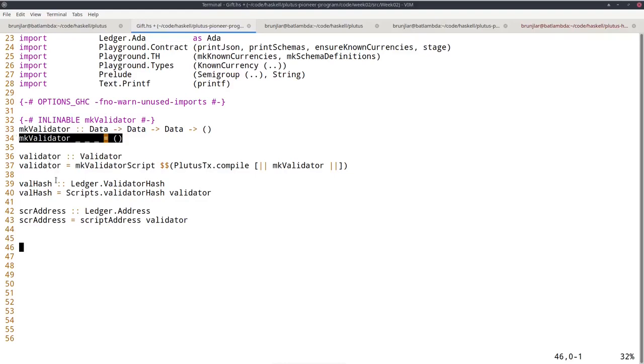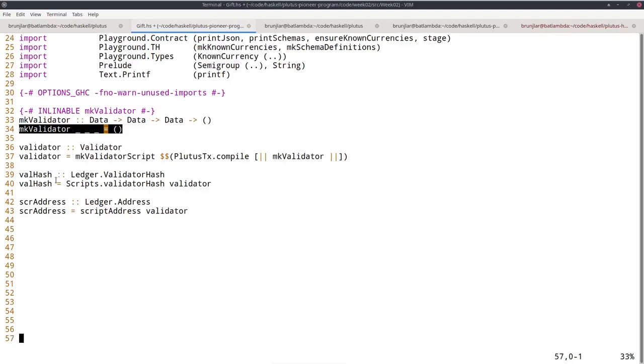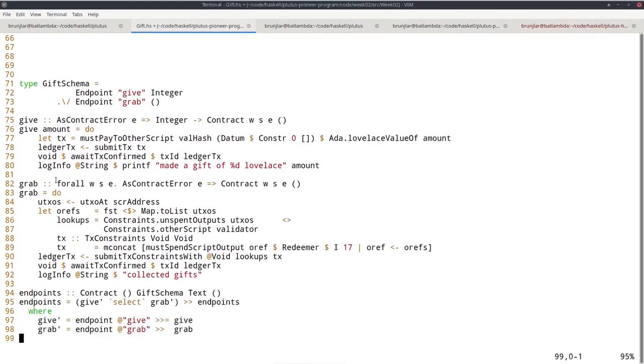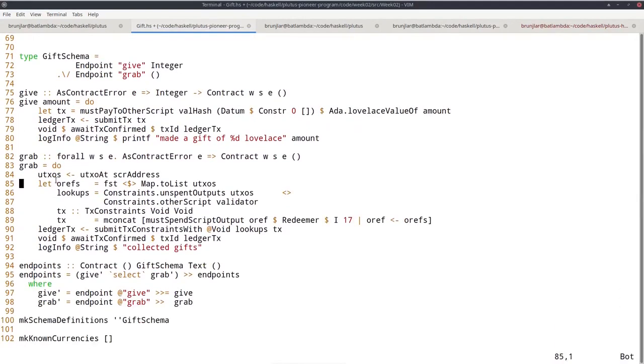Now, of course, in order to try this, we also need an off-chain part. And because the focus of this lecture is on validation, on on-chain Plutus and not on off-chain Plutus, I've already prepared this. So this is that.